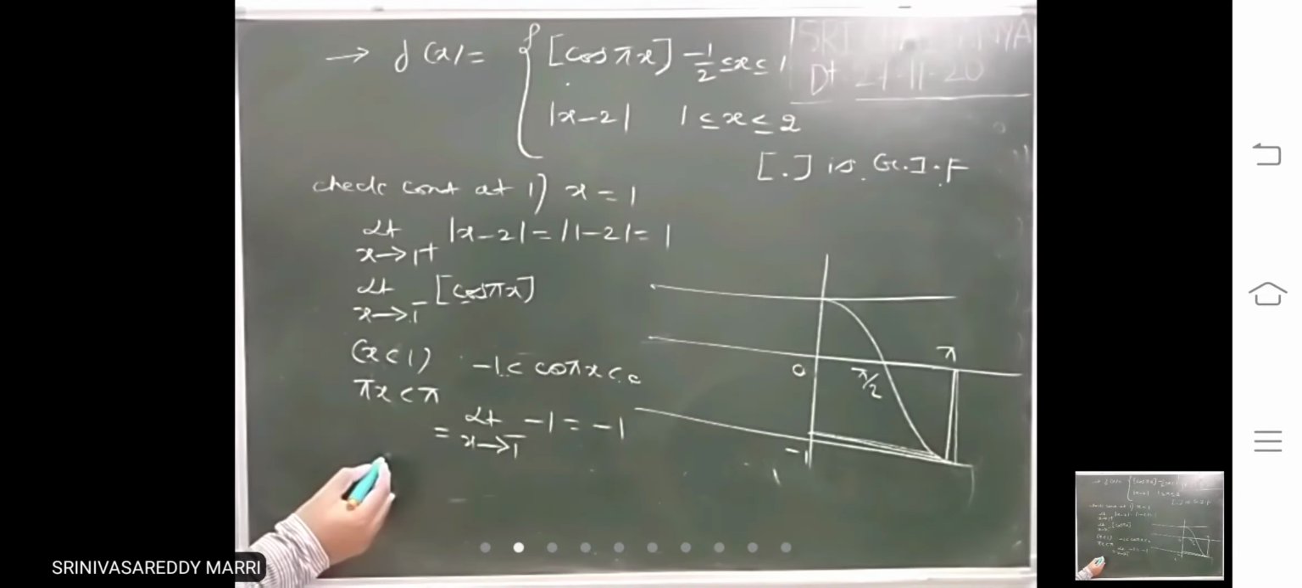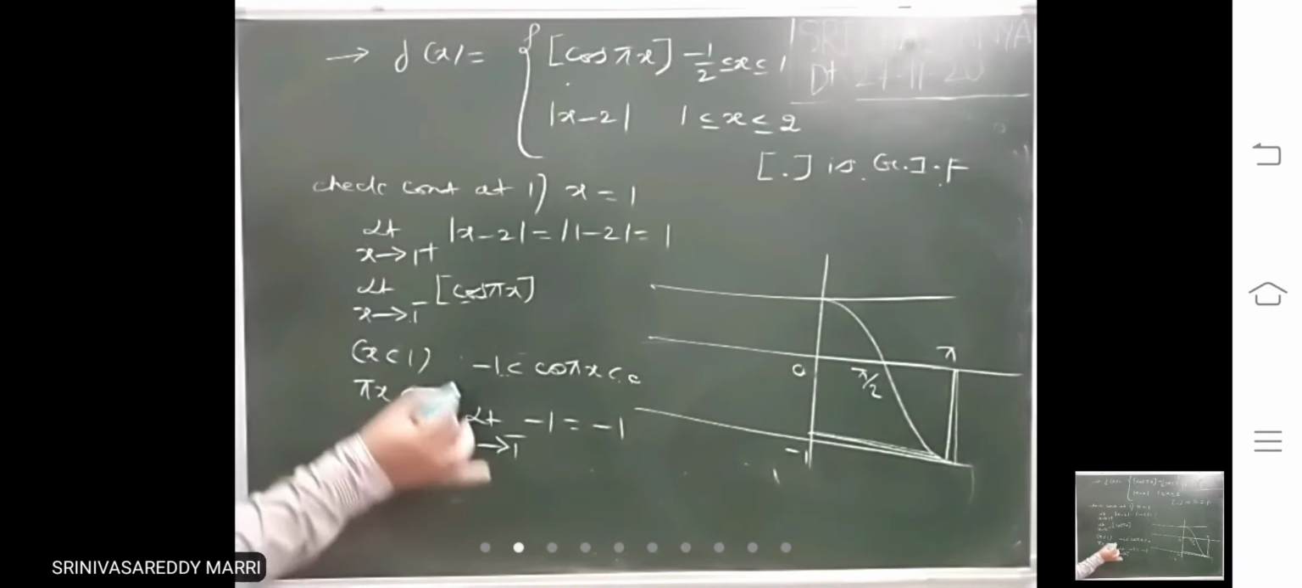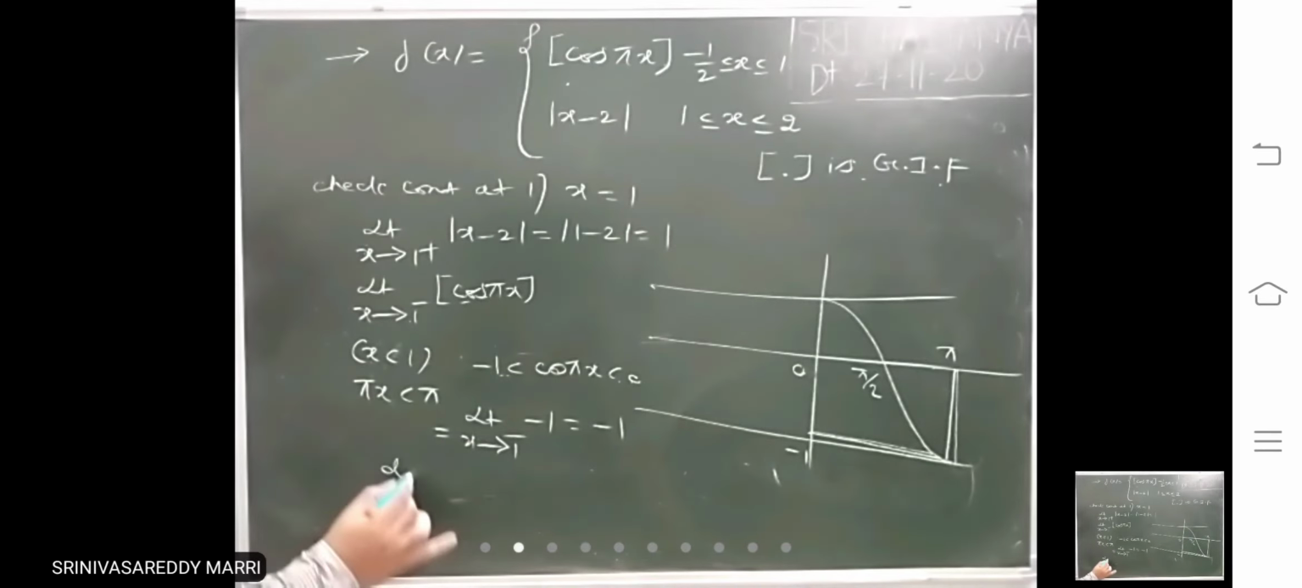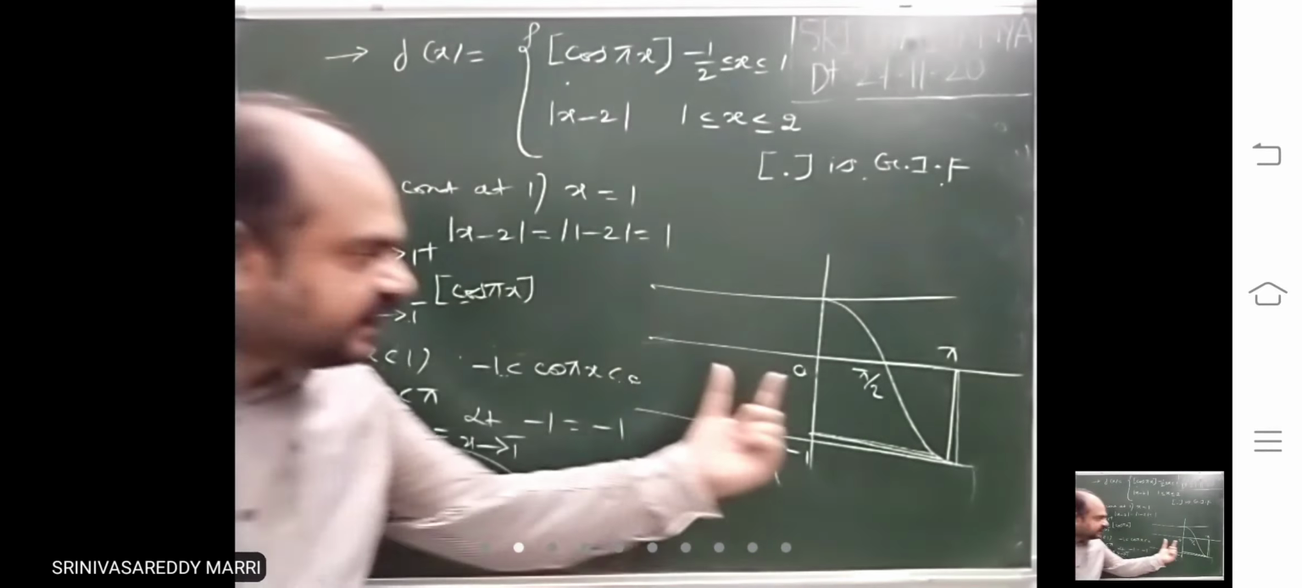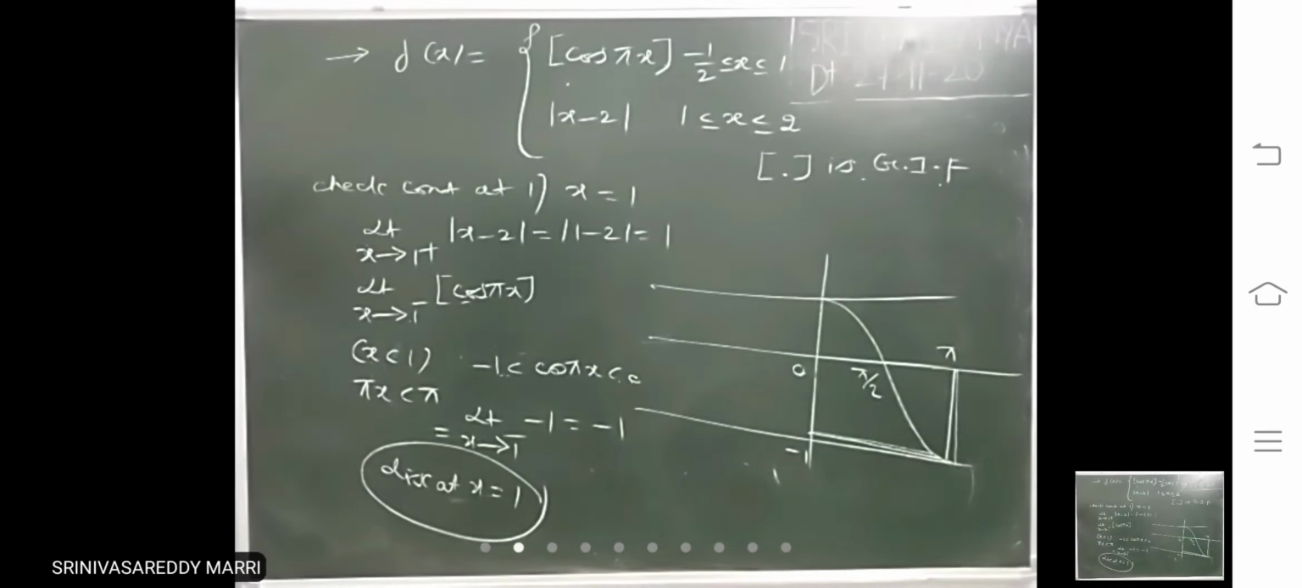Similarly, look at these two, they are not equal, therefore discontinuous at x equal to 1. Simple. When a trigonometric function is there, approach using the graph. If the angle is like this, you can easily find out where the cos value is. Suppose look at the next one.